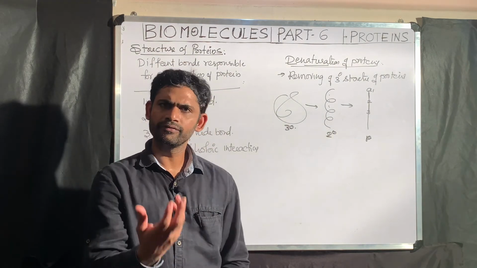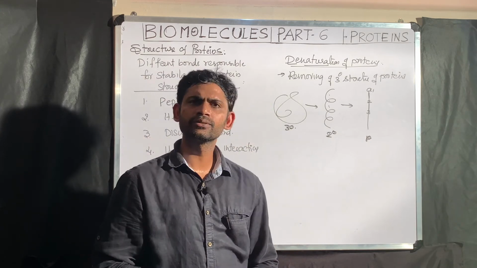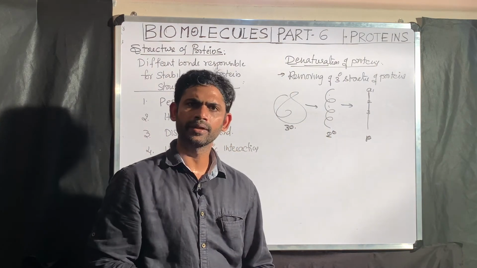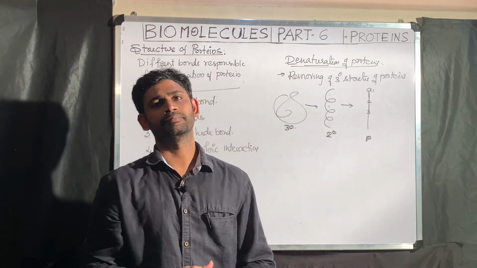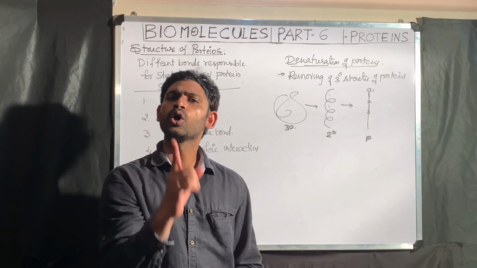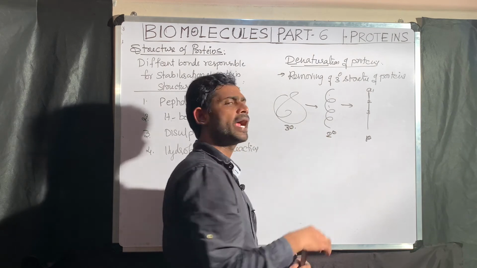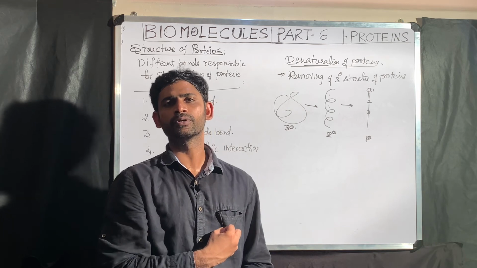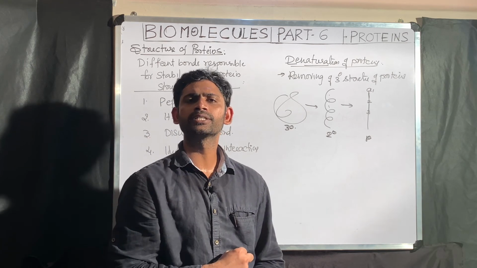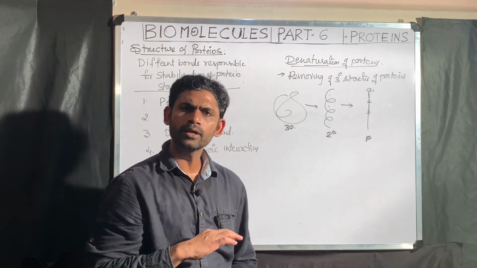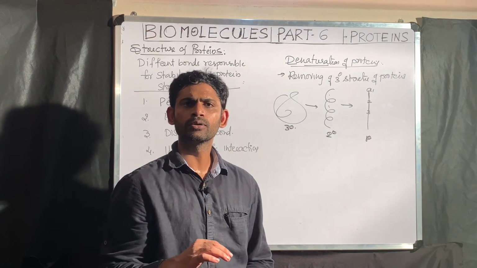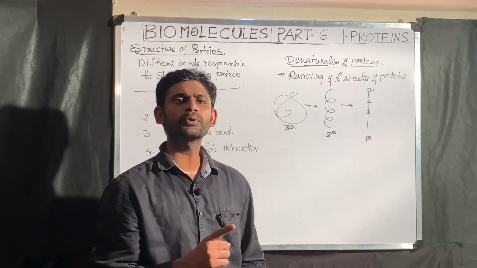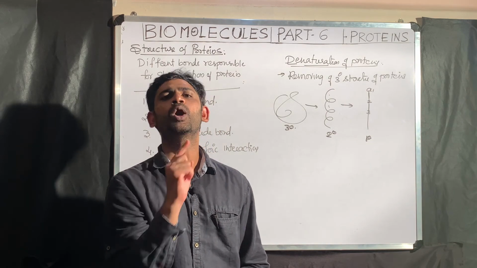In another way, if I want to define, during denaturation, what is happening? Disulfide bonds undergo breaking down. Yes or no? Hydrogen bonds break down. But the peptide bond remains the same. That is why the peptide bond belongs to covalent bonds. The disulfide bond and hydrogen bonds belong to non-covalent bonds. That is why what you need to remember as a point of concept is that during denaturation all non-covalent interactions associated with a molecule undergo breakdown. Only covalent bonds remain the same. With reference to the protein, what is the covalent bond? That is the peptide bond.